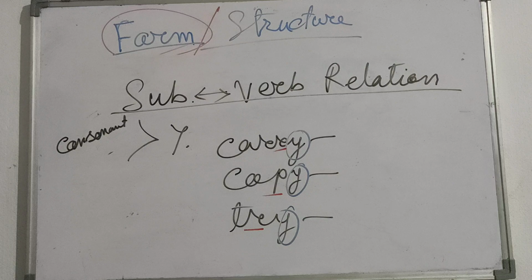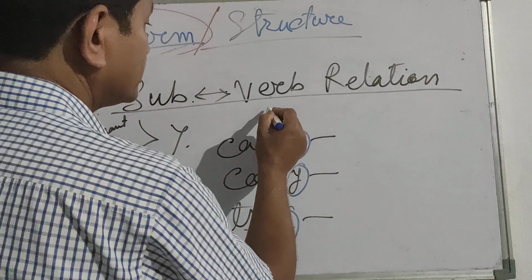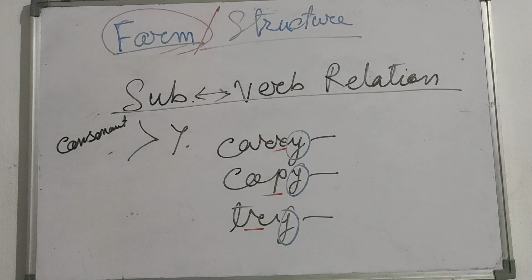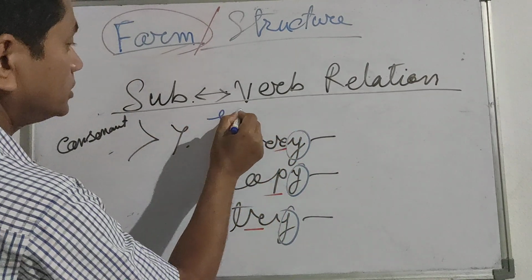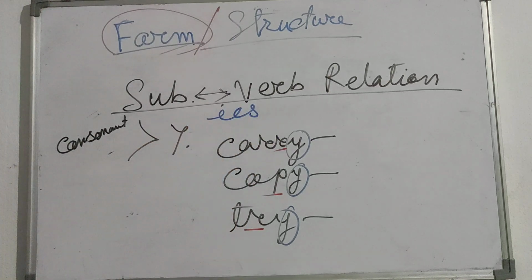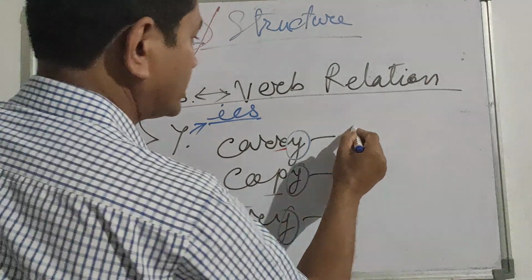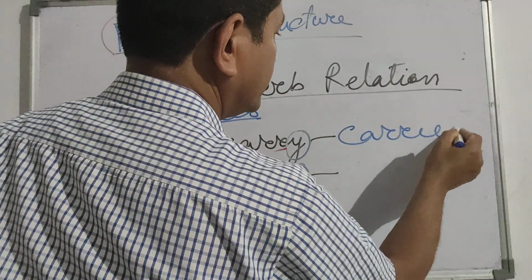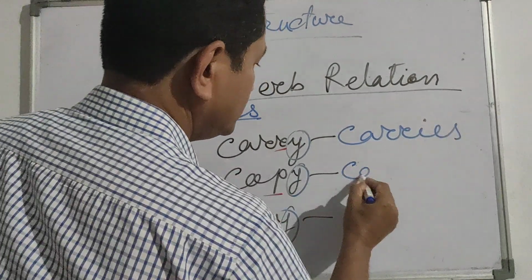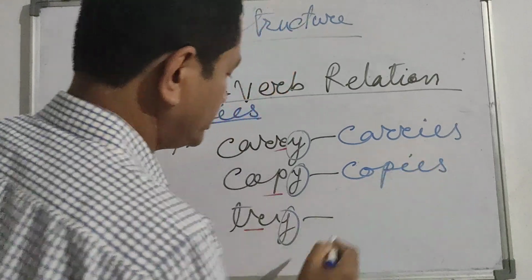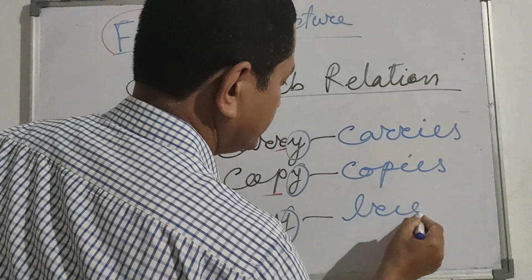And if y is preceded by a consonant, not a vowel, then we add what? We will add ies. This thing is to be remembered. Then it will become C-A-R-R-I-E-S, carries. C-O-P-I-E-S, copies. T-R-I-E-S, tries.